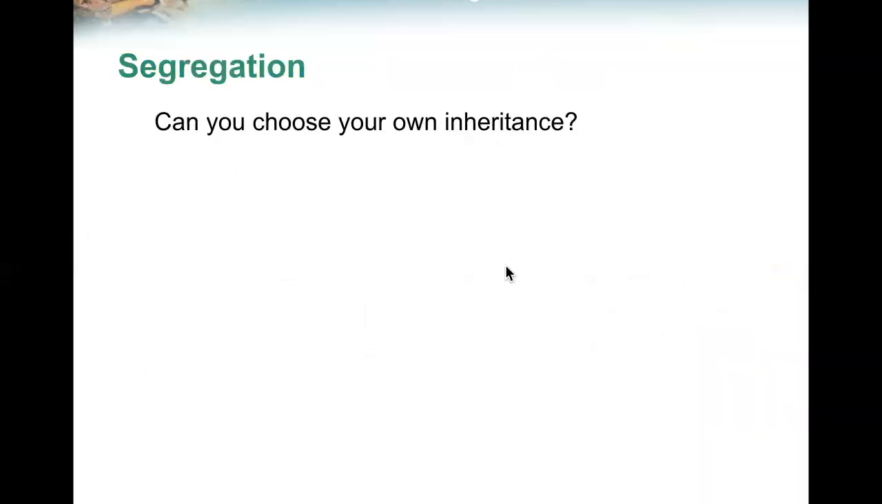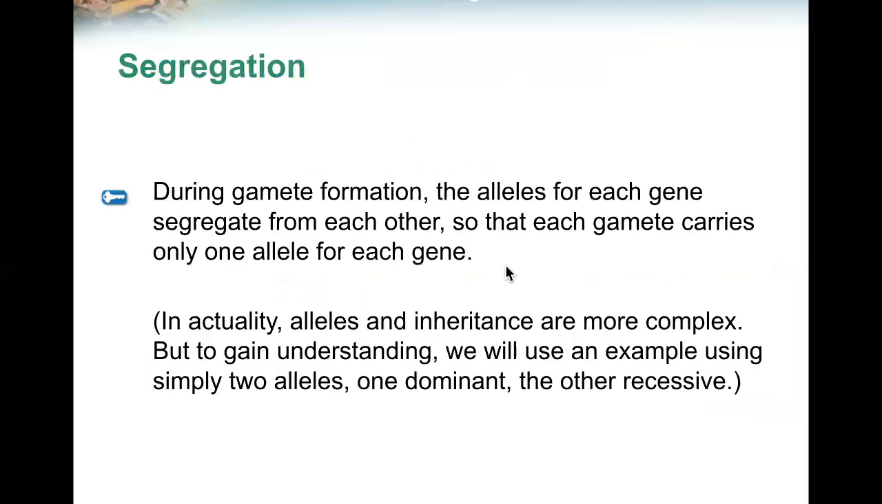Can you choose your own inheritance? During gamete formation, the alleles for each gene segregate from each other so that each gamete carries only one allele for each gene. In actuality, alleles and inheritance are more complex, but to gain understanding, we will use an example simply with two alleles, one dominant and the other recessive.